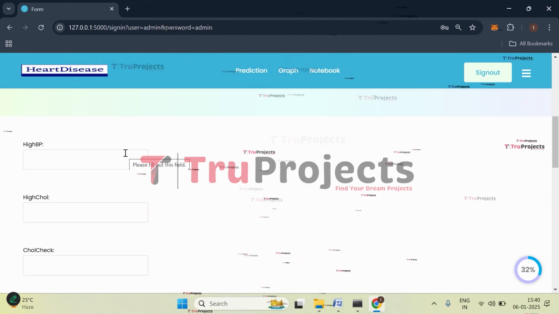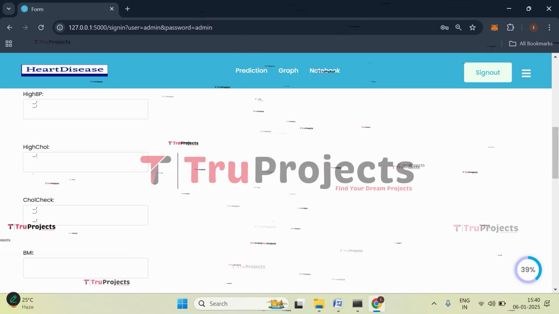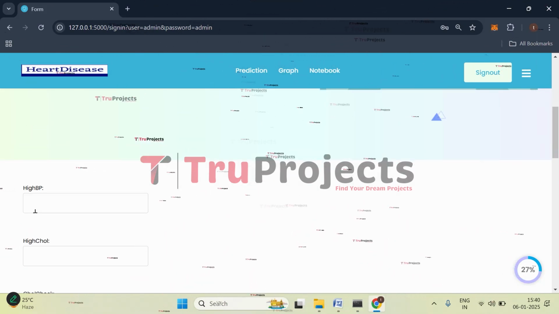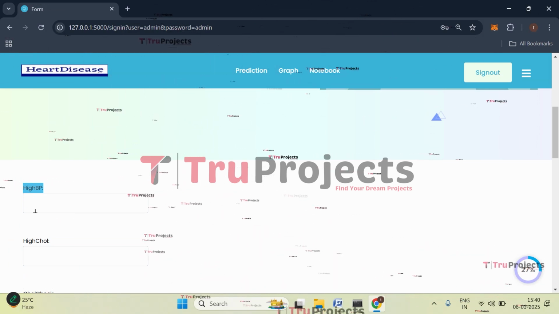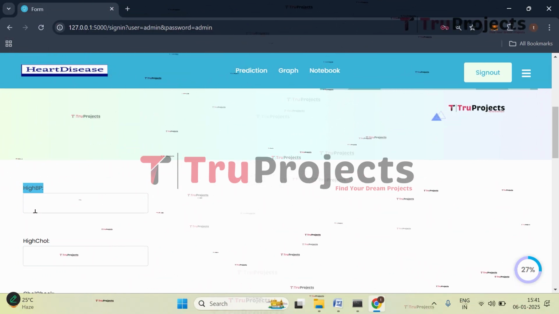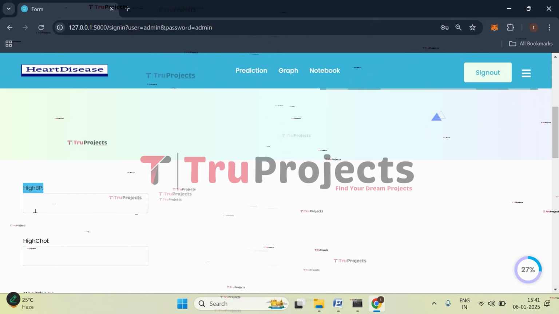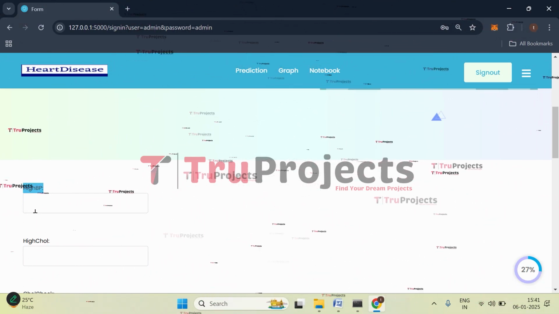So here you can see inputs, right? These are the parameters that need to be given as the input. Based on that, we will be getting the prediction of heart disease. Let us understand each of them. First, we have high BP, that is high blood pressure. This indicates whether the person has high blood pressure, that is hypertension. It is a risk factor for heart disease and stroke. If the value is 1, it means that the person has high blood pressure, and 0, they don't.